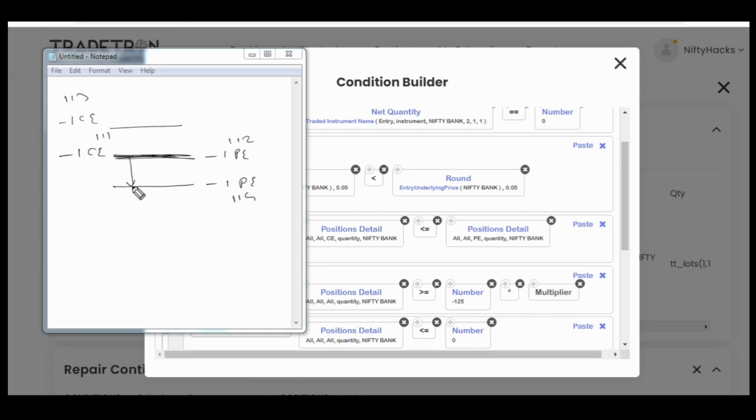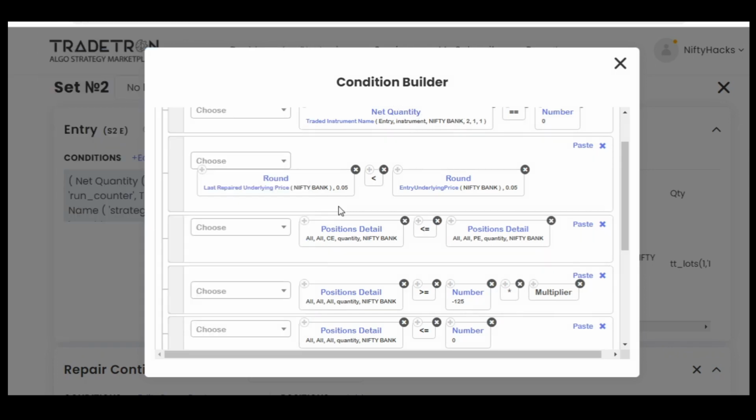Now suppose market came down and we are entering in set 2. So net quantity of 211 should be 0. As you all know, here we don't have any call position open, so 211 is 0. So this condition is already fulfilled. Now the other thing is that last repaid underlying price should be less than entry underlying price. I have explained this in detail in the ARK-A video, the Roti Kapda Makan video.